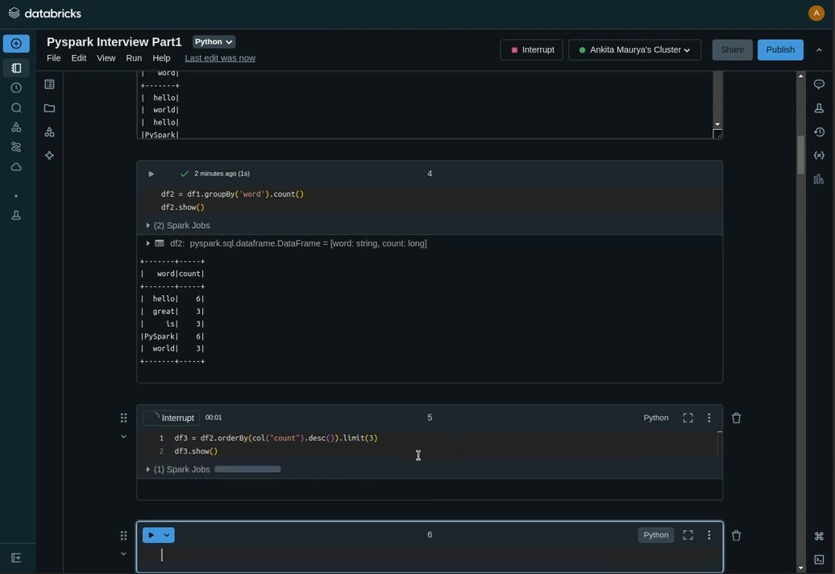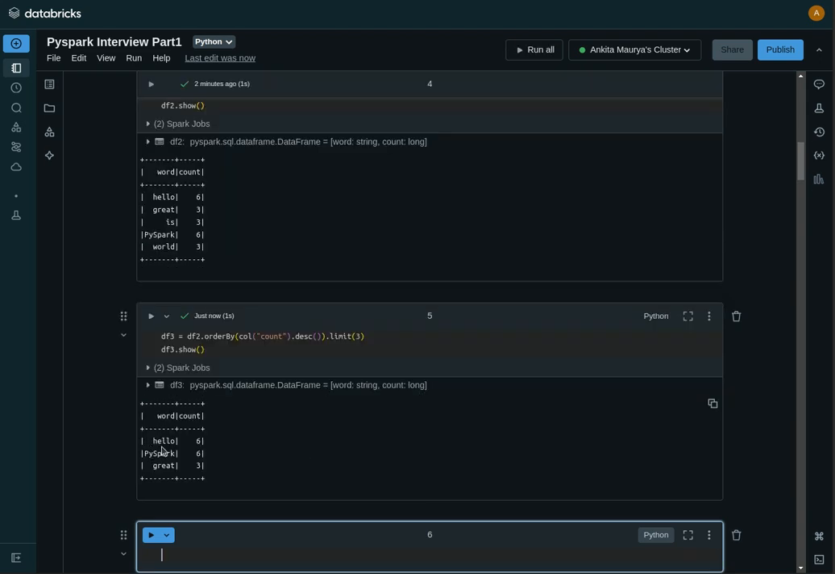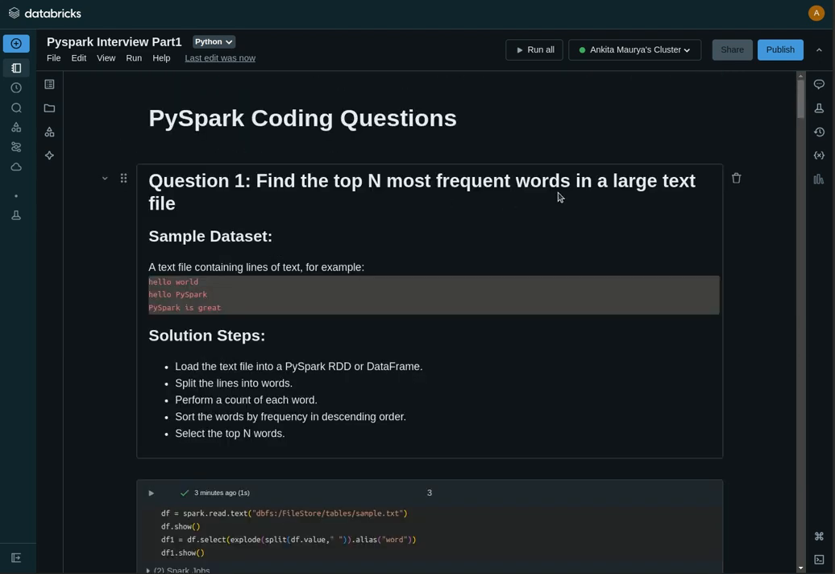Yeah, so we have a list of words: hello, PySpark, great, and their frequency. The top most frequent, hello, is 6 times, PySpark is 6 times, and great is 3 times. So like this we can find the top most frequent words. The approach is very simple. Just load the txt file into a data frame, then split the words, and using groupBy count every word, and after counting, sort that data, and using limit you can find the top 3 or top 5 or top 10. Like this you can find the top most frequent words in a large txt file.